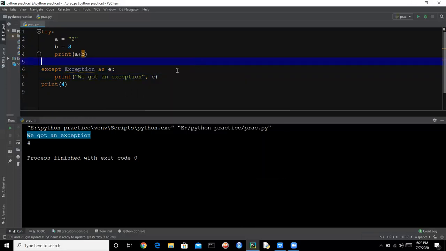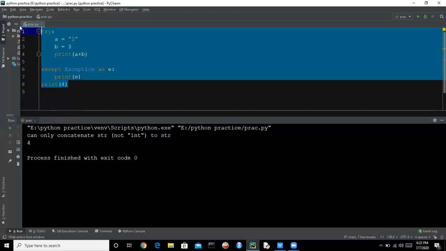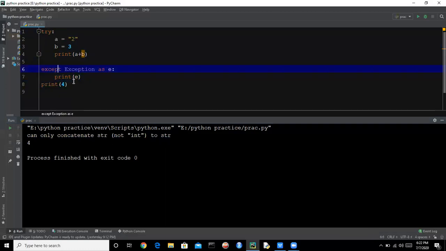Now we will know what exception we are having. So now we get the exception: can only concatenate string, not integer to string. This is how we can know which type of error we are having in our code. So this is how we can work with exceptions.